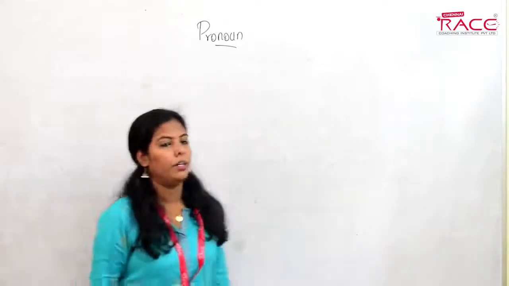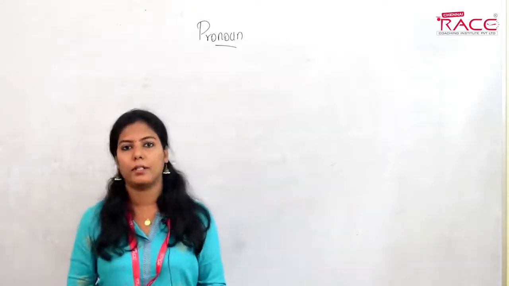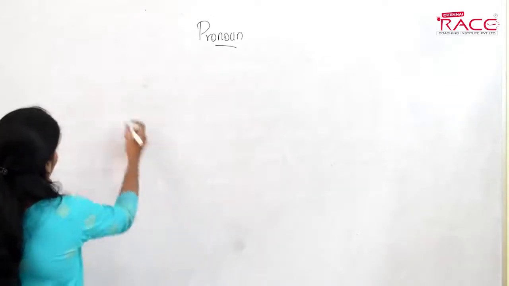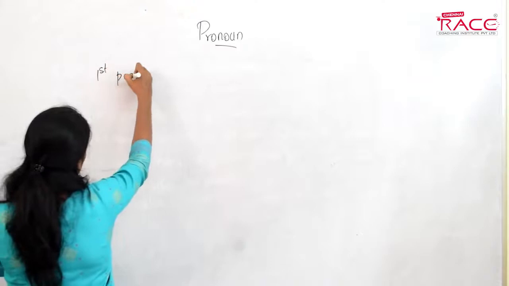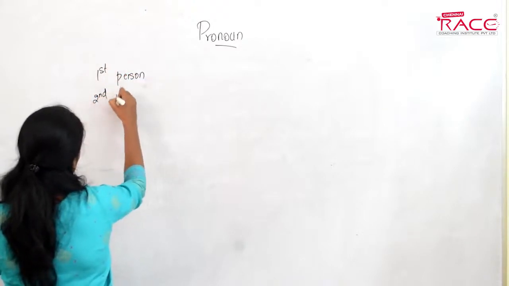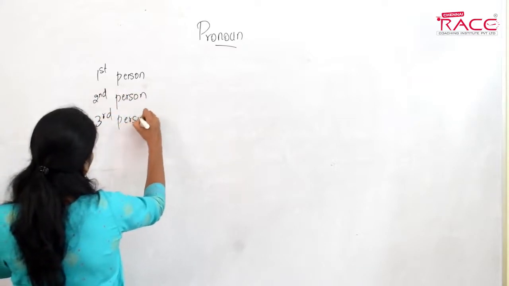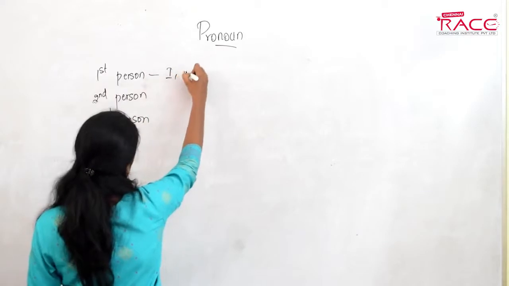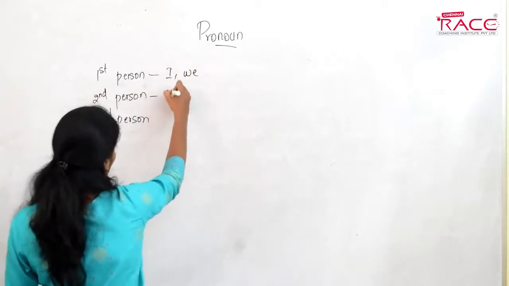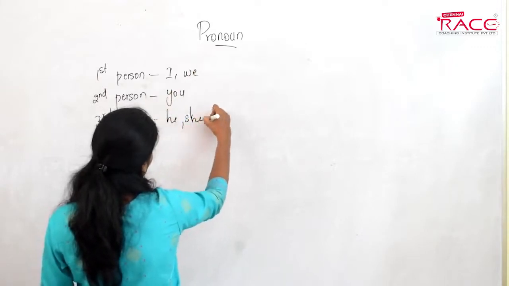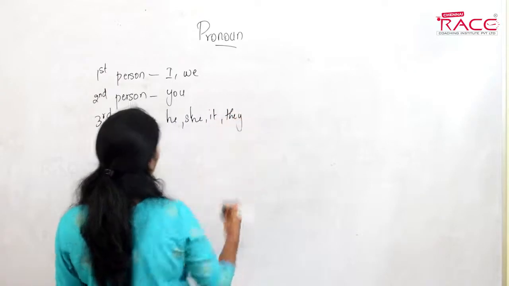Now, first of all, do you know about first person, second person and third person? What are the pronouns that come under each? In first person we have I, we. In second person we have you. In third person we have he, she, it, they.